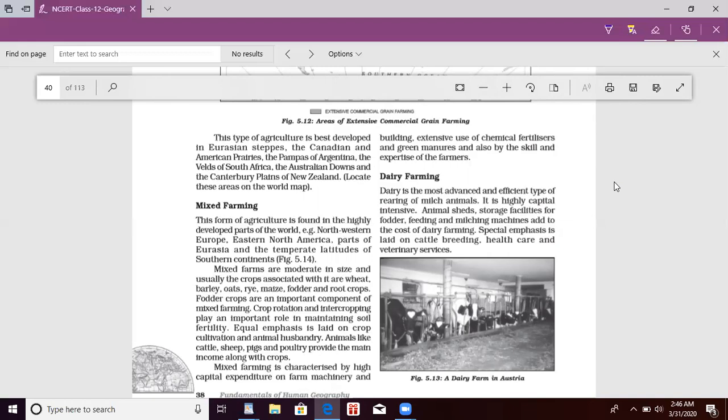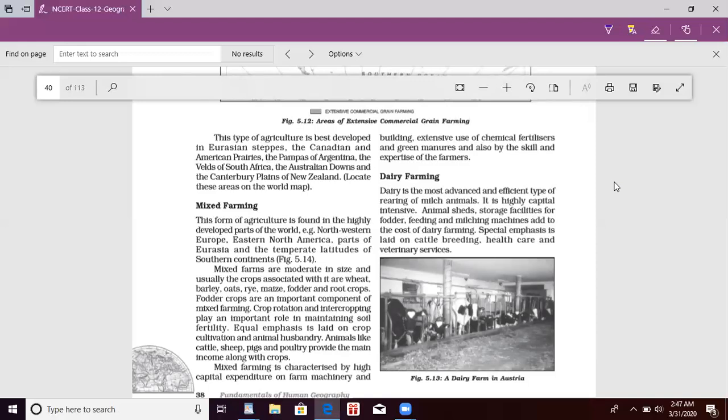Mixed farming. Mixed farms are moderate in size, and usually the crops associated with it are wheat, barley, oats, rye, maize, fodder, and root crops. Fodder crops are the main important component of mixed farming. Crop rotation and intercropping play an important role in maintaining soil fertility.